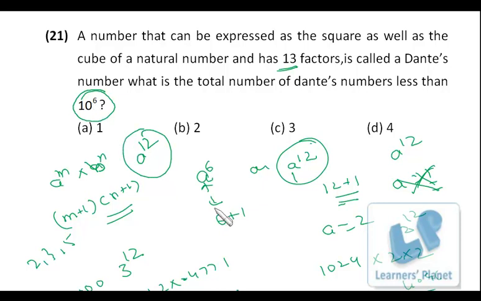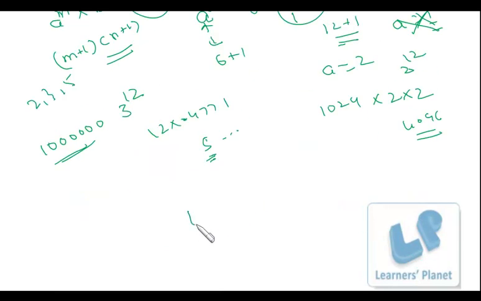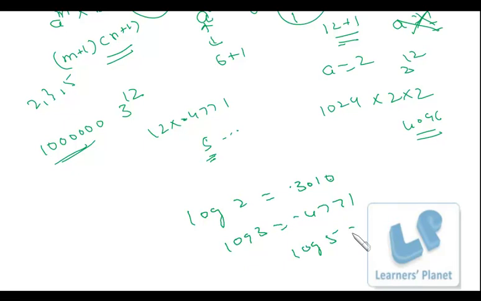Apart from that, how do we calculate the number of digits in 3 raised to 12? I used logarithm over here. Basic logarithm values you should be knowing. Log 2 is 0.3010, log 3 is 0.4771, log 5 is point something 6 or 7, of which you can take an approximate idea.